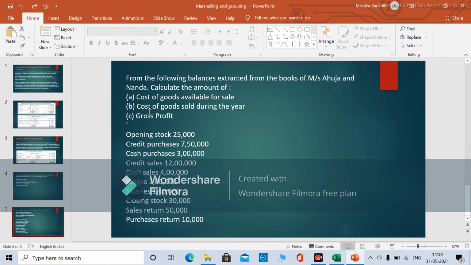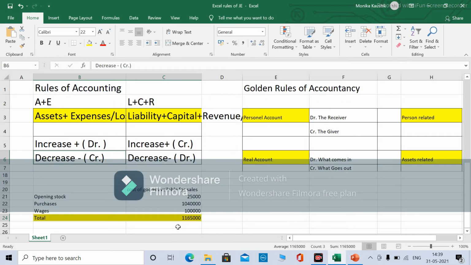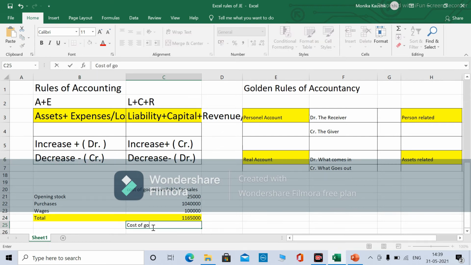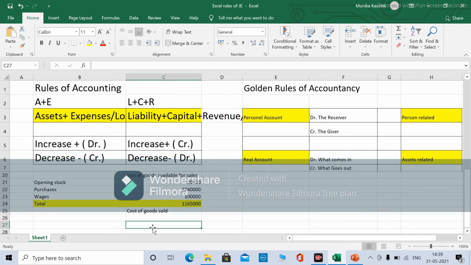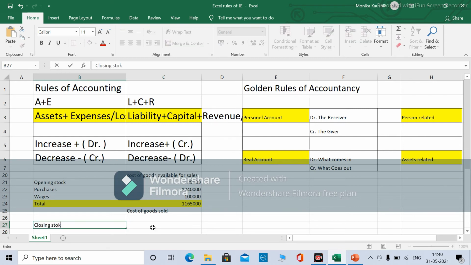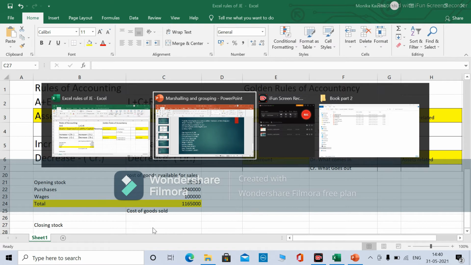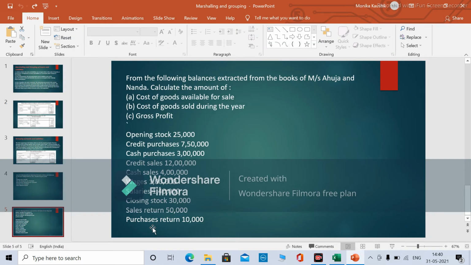Now to find out the cost of goods sold during the year, sold means we will have to deduct the closing stock from it. Okay, so let's deduct closing stock, because if closing stock is there, it means remaining portion has been sold.